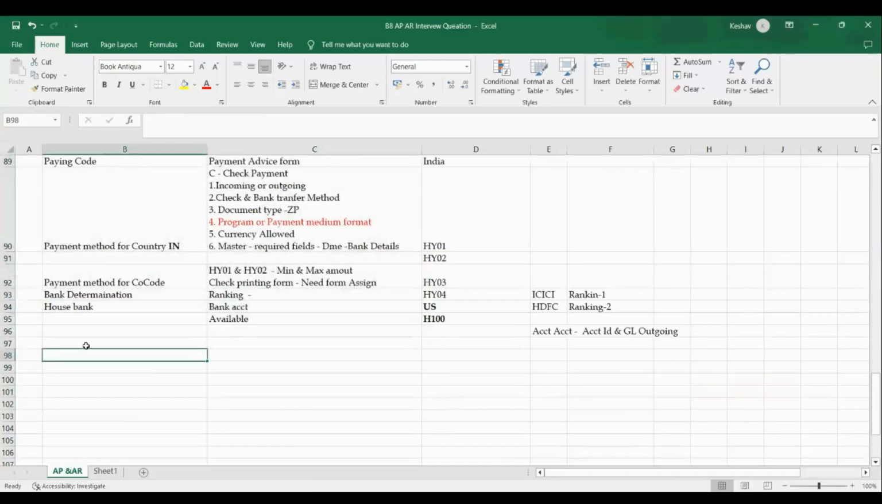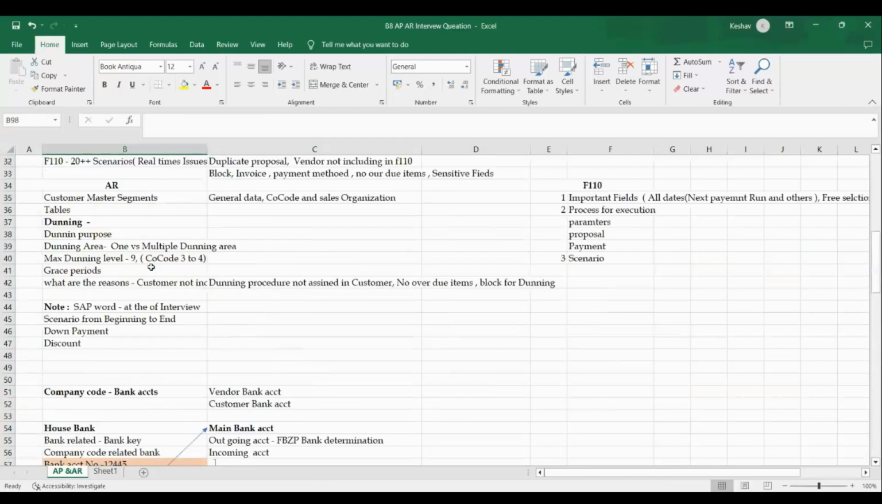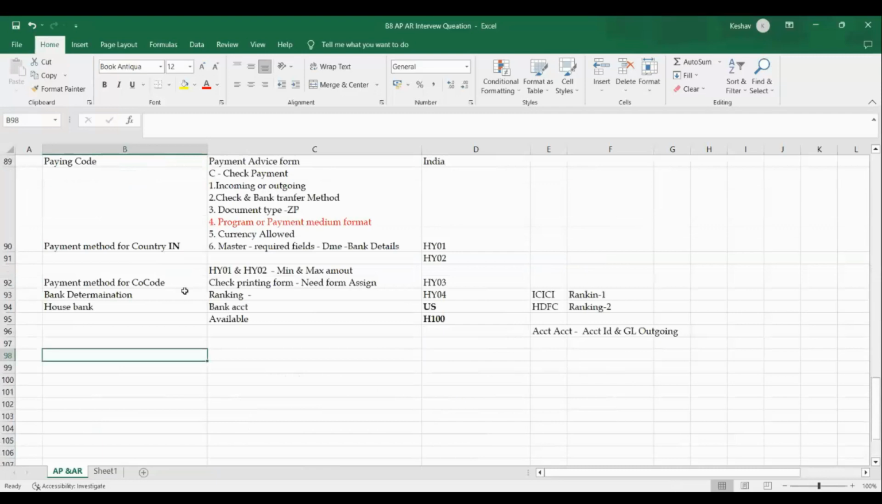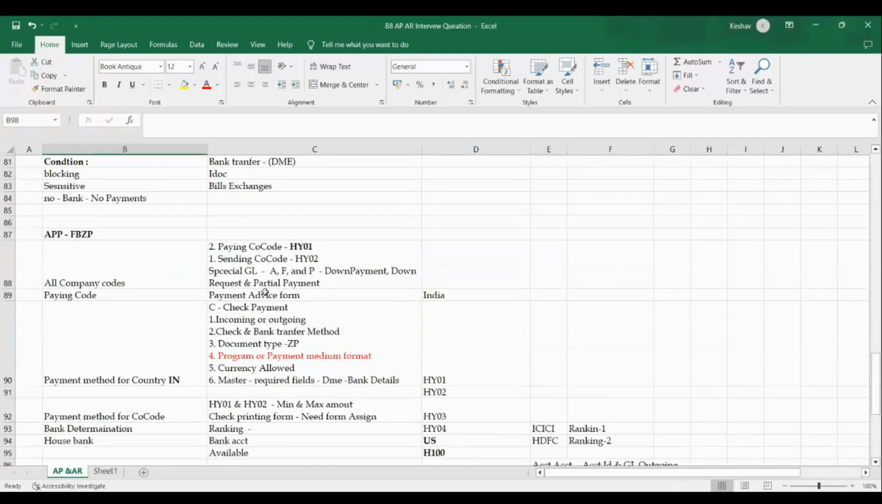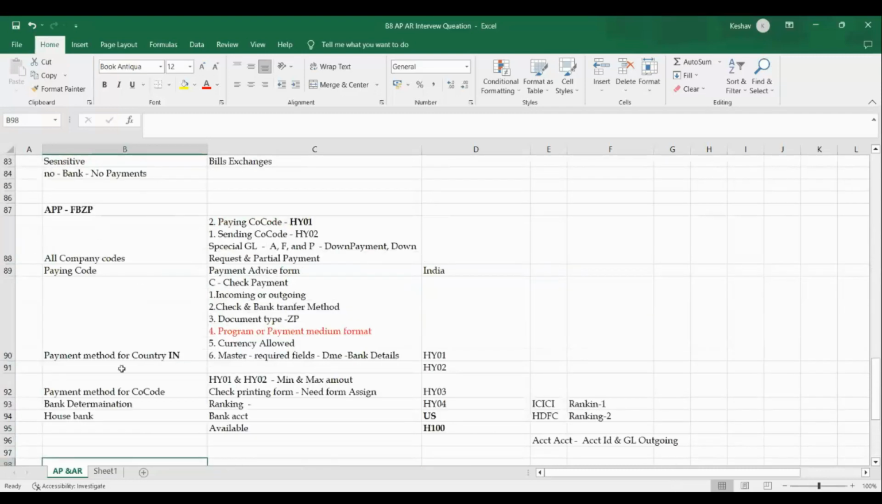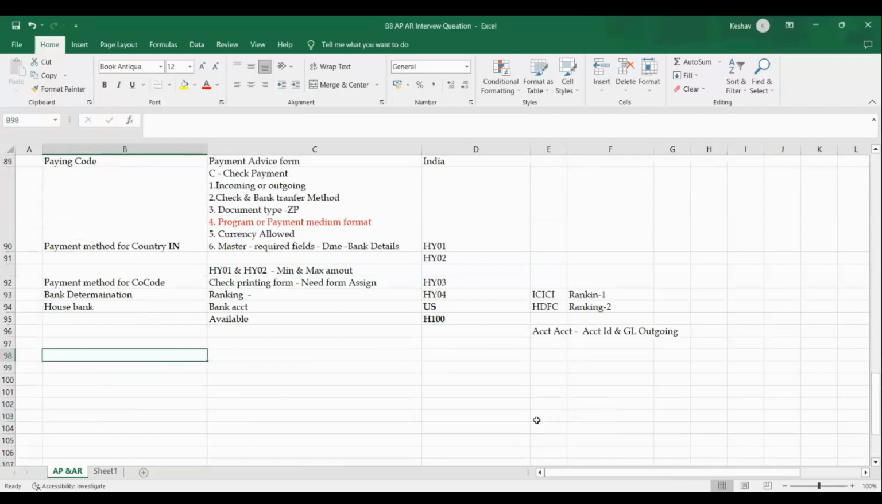The next question they will ask you, especially in APP: what all issues you worked on? It is one more standard question. And before issues, if you are using DME, what is the process of making a payment? What is the complete payment process of DME also? They will ask you that.